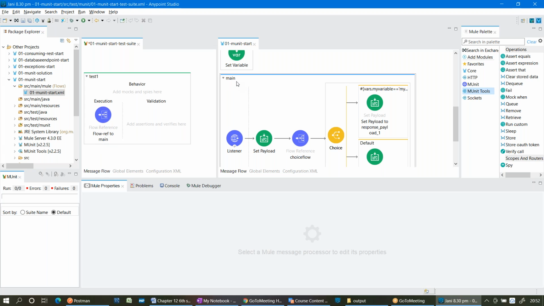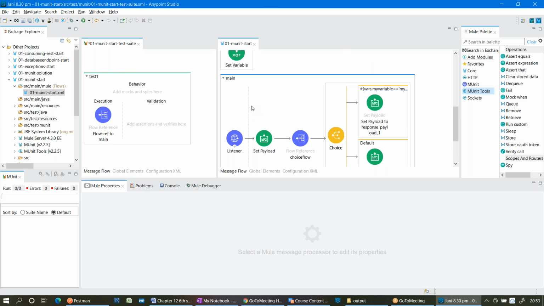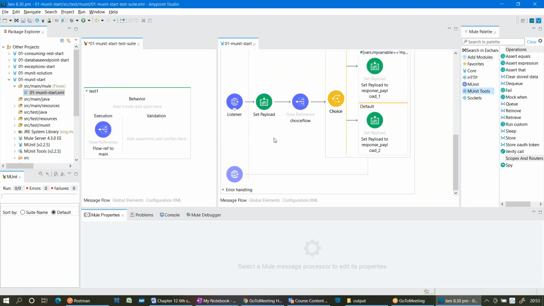Whenever you use a flow reference, execution will start from where? Set payload, from the process part. Set payload means what? We are trying to set a payload value in the event. But when I deploy this, where is the event? Who is creating that event?